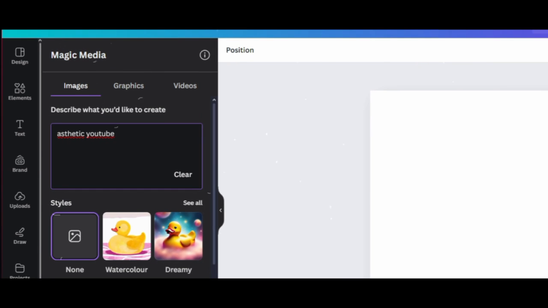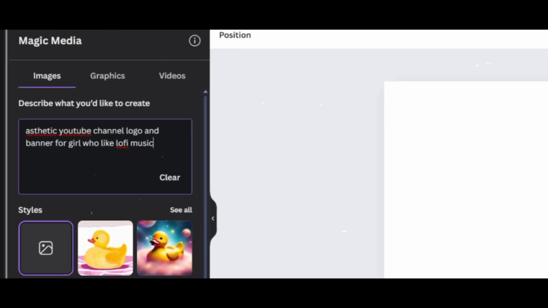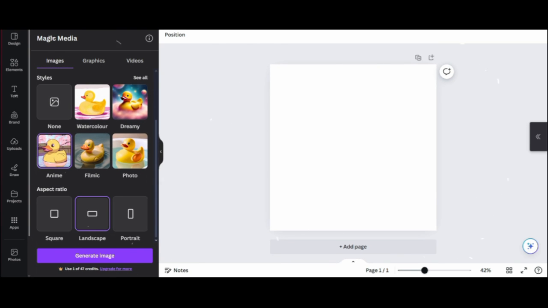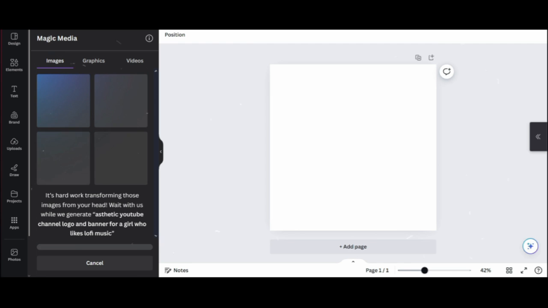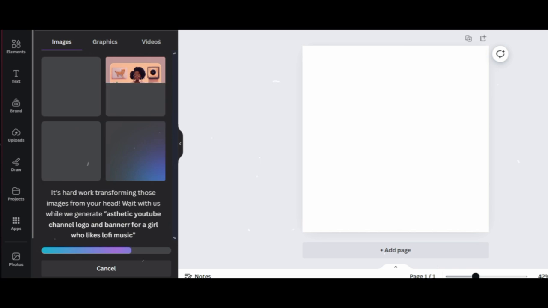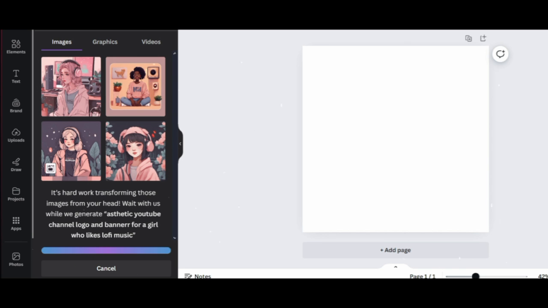So we will go to the image section and write our prompt of more than 5 words to describe our image type. So let's just write aesthetic YouTube channel logo and banner for a girl who likes lo-fi music, and then select our style, which is anime, and change the aspect ratio to landscape. Press Generate Image and the generator will create an image as per your instruction. As you can see, it's loading. Let's wait a few minutes for the image to be generated.